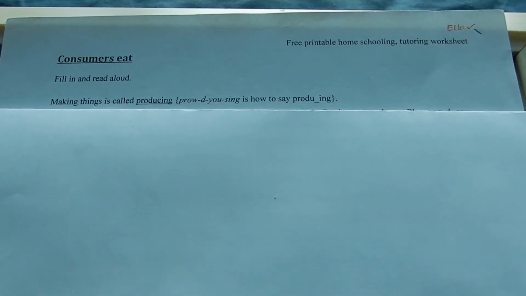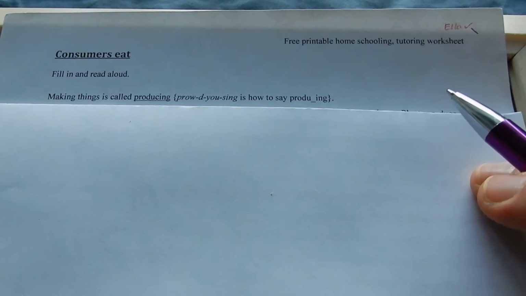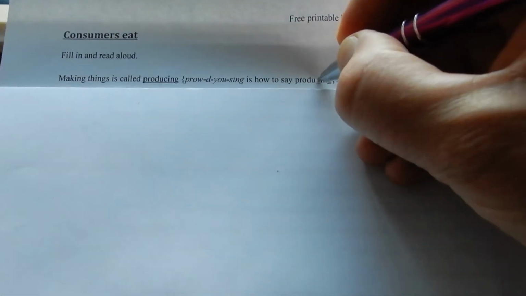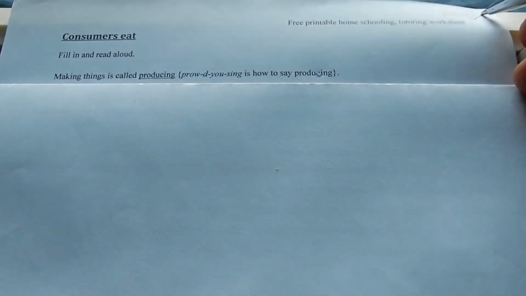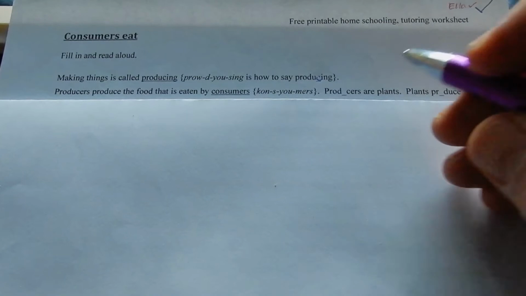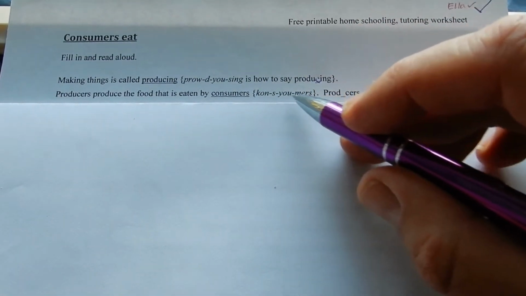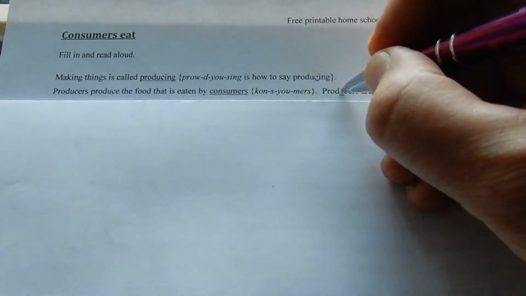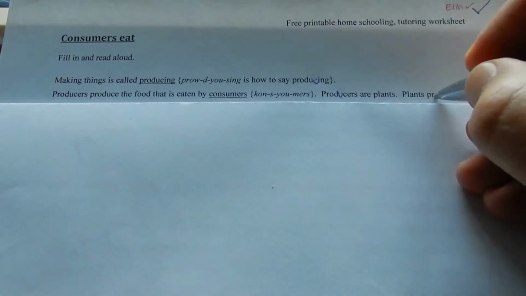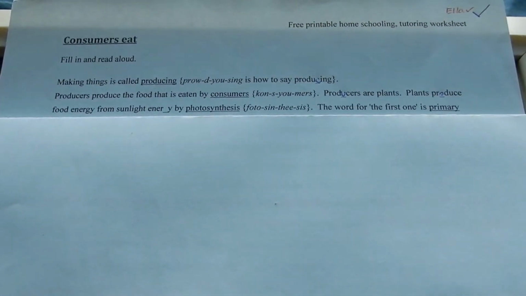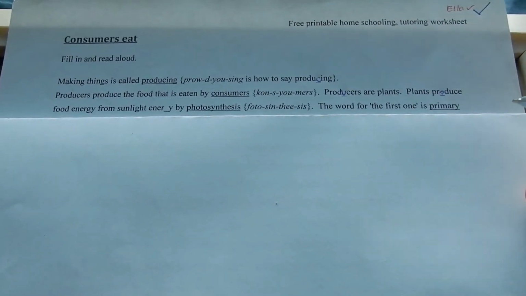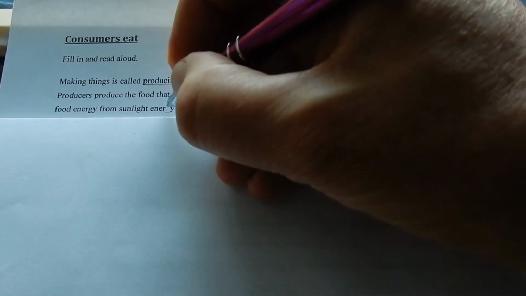Consumers eat. Making things is called producing. Producers produce the food that is eaten by consumers. Producers are plants. Plants produce food energy from sunlight energy by photosynthesis.